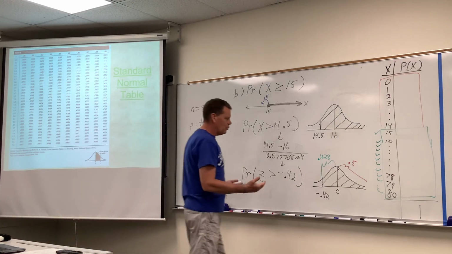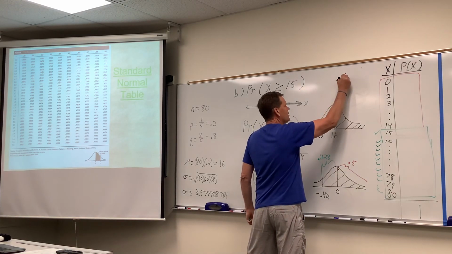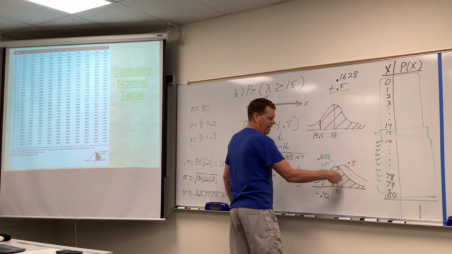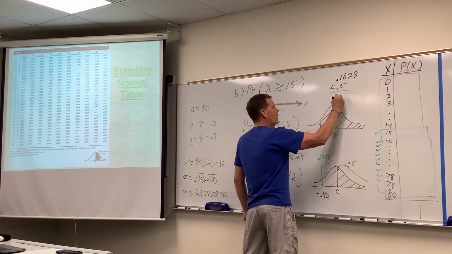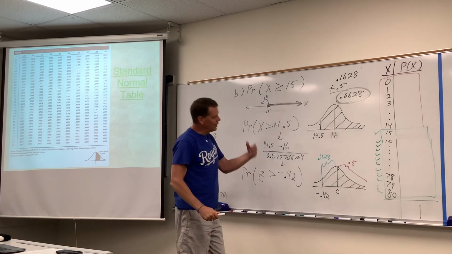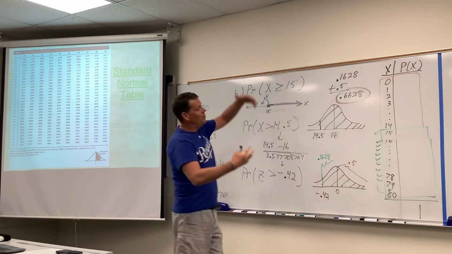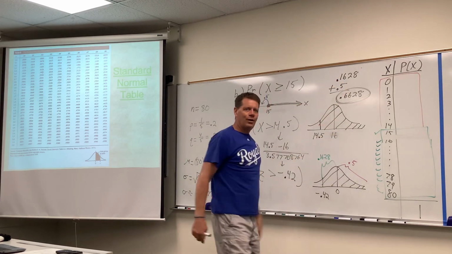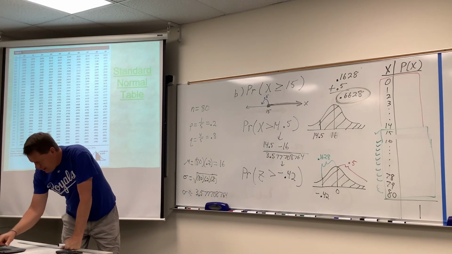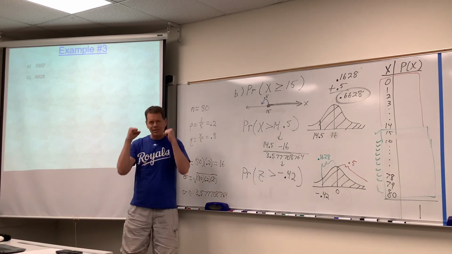And just like the previous one, you got that middle sliver, you got the upper half of the bell curve. And so 0.1628 plus 0.5, upper half of the bell curve, would give us 0.6628. That would be the final answer here, all right? So I ask you to circle your answers. There's numbers all over the place. If I had more board space, I'd do a better job of putting things where they're easier to follow. I'm doing the best I can with the space that I have. But anyway, looking at the answer slide, 0.6628, awesome.